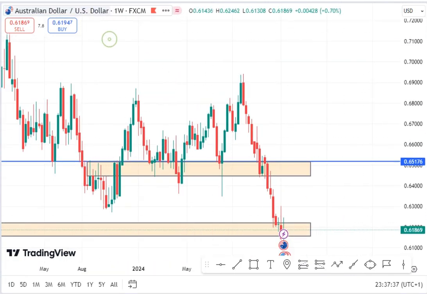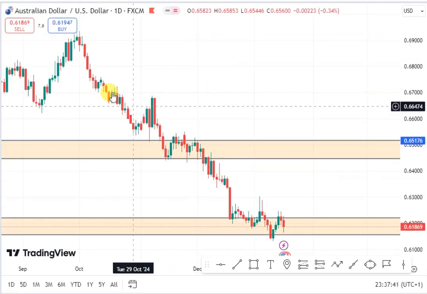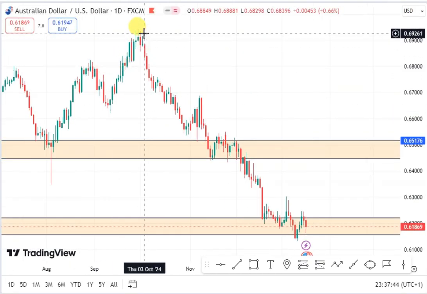So let's look at the daily chart of the AUDUSD. On my daily chart, you can see that we still have a downtrend structure on the AUDUSD.